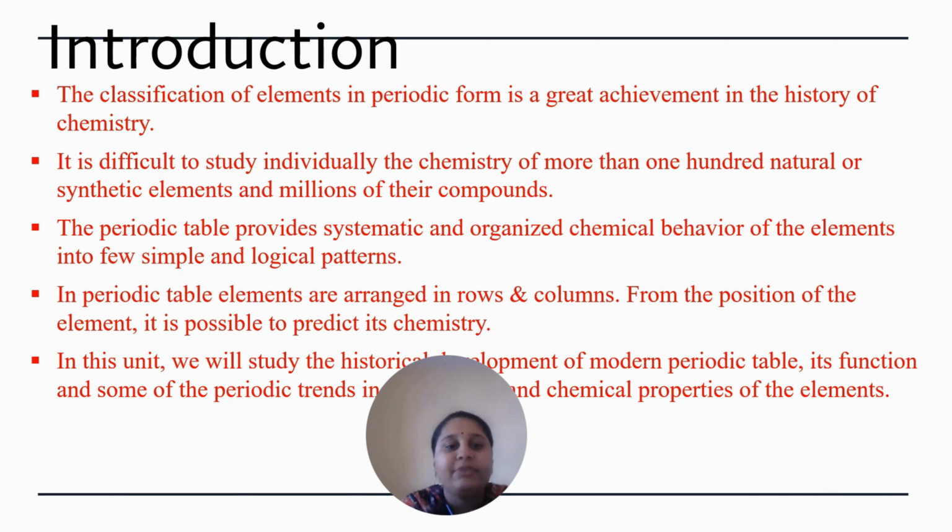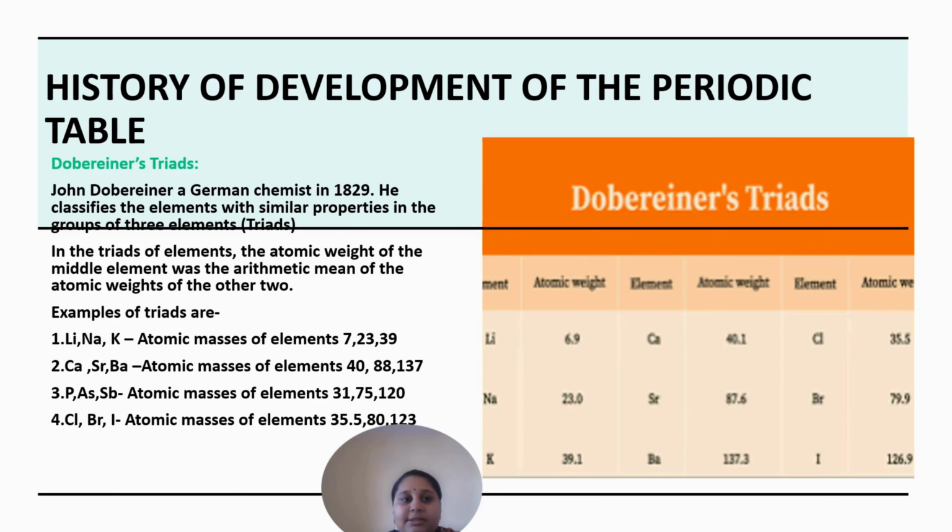In this unit, we will study the historical development of the modern periodic table, its function, and some of the periodic trends, and the physical and chemical properties of the elements. So what is the history of the development of the periodic table? How do we know when the first periodic table was developed?